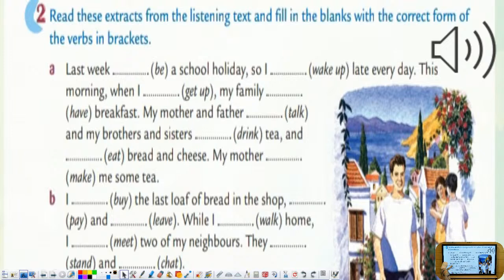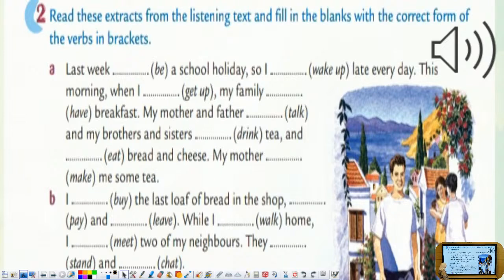My mother make me some tea. I buy the last loaf of bread in the shop, pay and leave, while, we have while, and after while, the main verb is in past continuous. While I walk home, I meet two of my neighbors. They stand and chat. This is the extract. I want you to try to correct the verbs between brackets while you are listening to the story. Correct them. Page 12. Exercise 1.